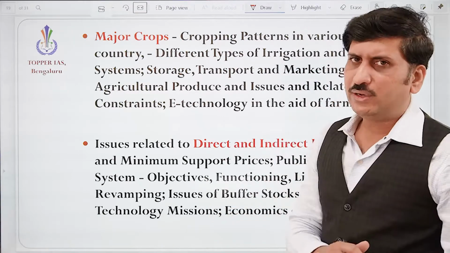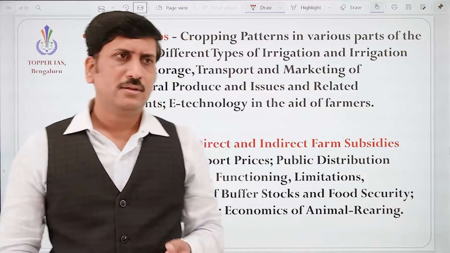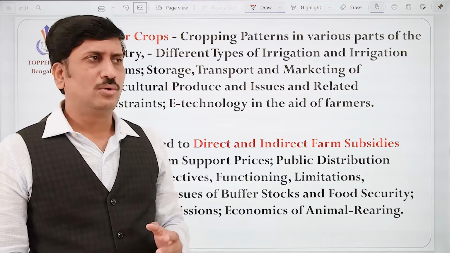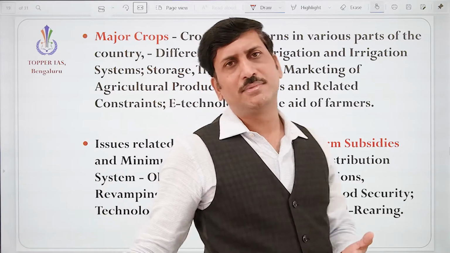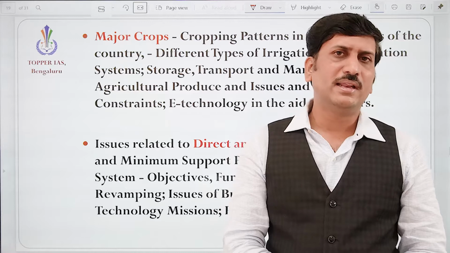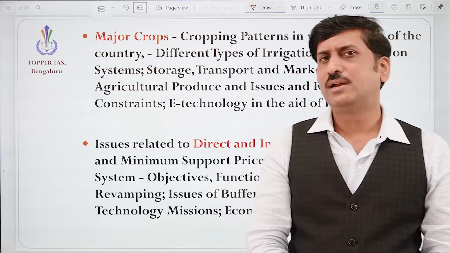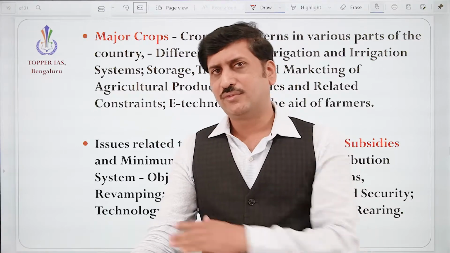In the economy, we know that the primary, secondary and tertiary sectors play a dominant role. In the primary sector, since ancient times, India is basically an agrarian country, especially after independence also; only after 1991 can we see that shift.